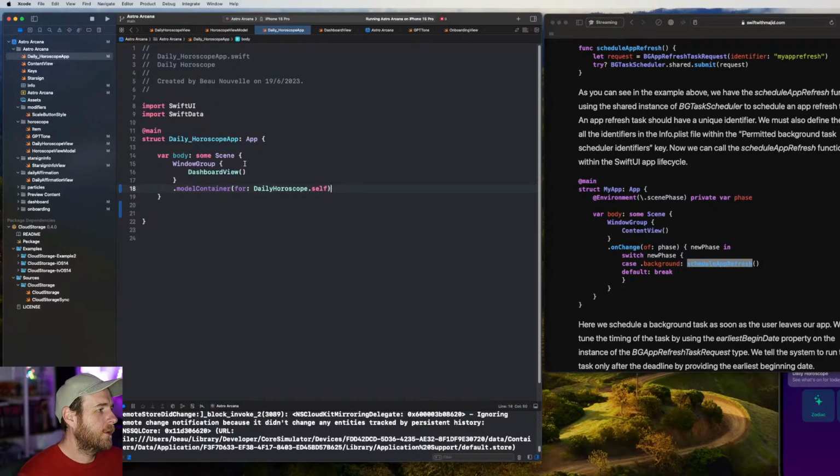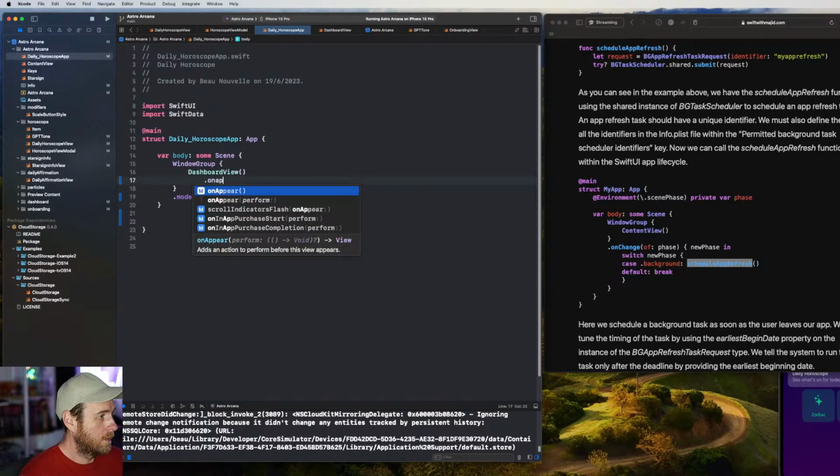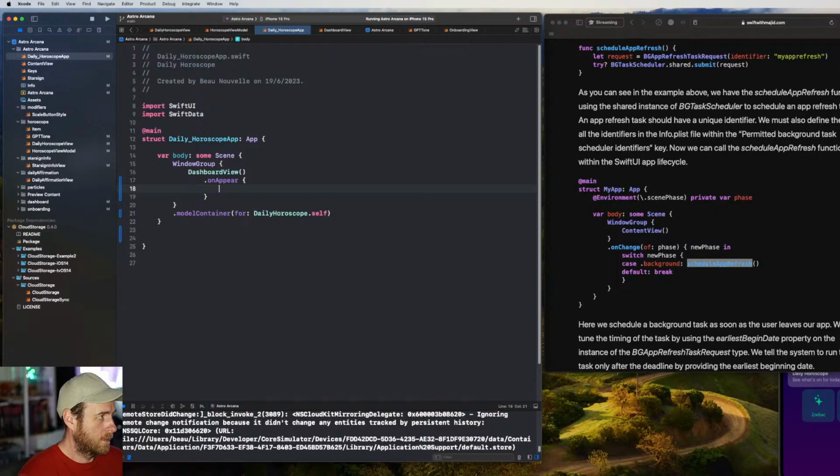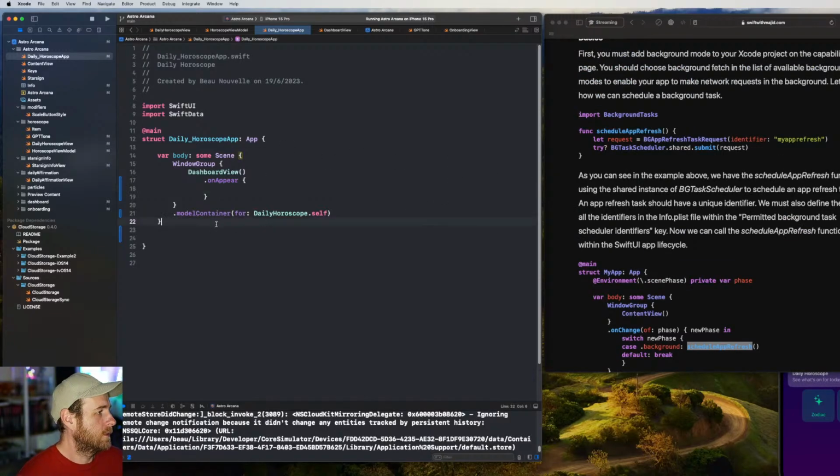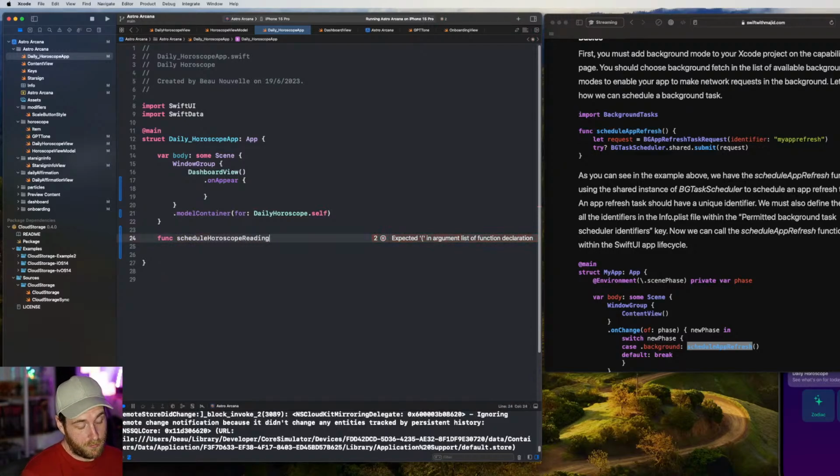I mean, maybe we'll just go on a peer. So when the app first launches, we just do a schedule if there isn't one already scheduled, right? So what we can do here is write this function and we'll just say schedule, instead of app refresh, let's call it horoscope reading, I suppose. And then we just go request.